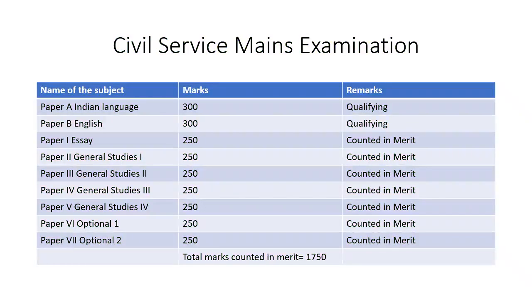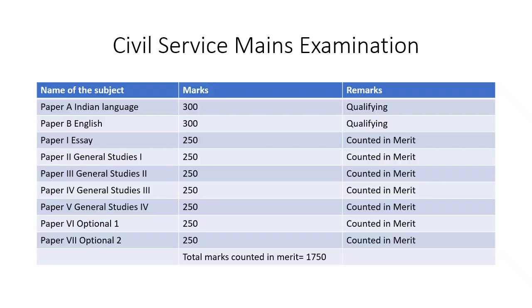Now we'll come to the number of papers that are there in the Civil Services mains examination. There are close to 9 papers in the Civil Services mains examination, out of which 2 papers are qualifying. Paper A is an Indian language, which can be any language as per the schedule of the Indian Constitution, and paper B is the English paper. These two papers carry 300 marks each, that is 600 marks, which are qualifying.